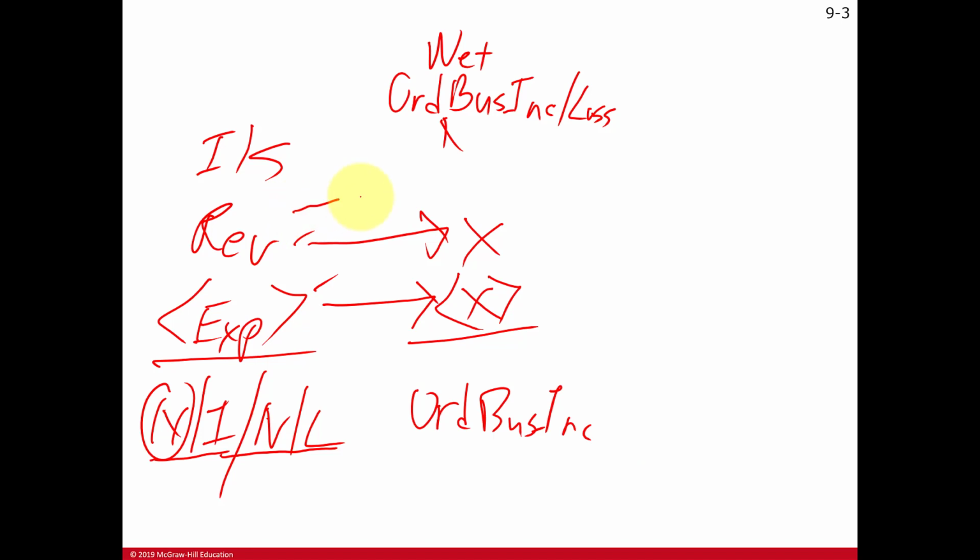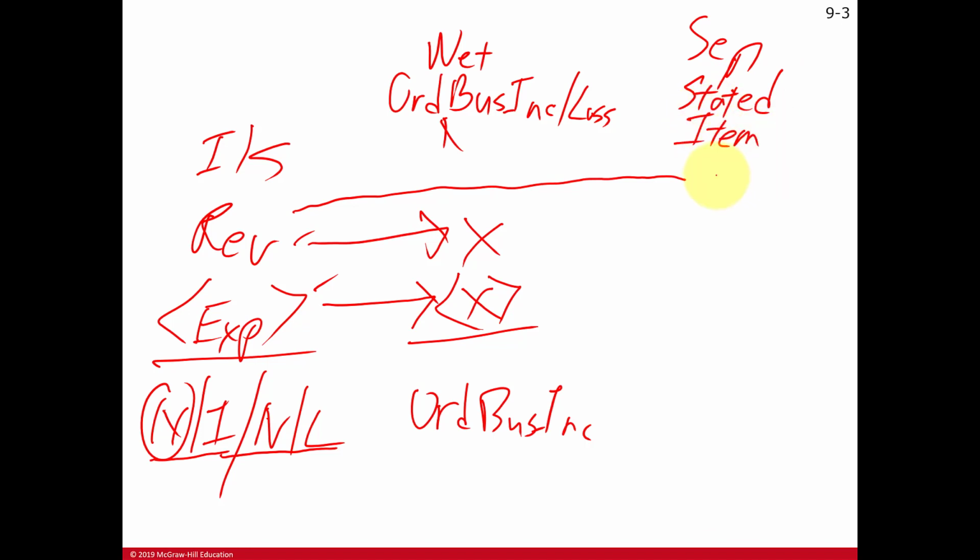Now the other revenues that aren't in this middle column are the separately stated items. Sorry for my bad penmanship here. Things like capital gains, the tax exempt income, the dividends, qualified and ordinary. Also stuff like the Section 179 deduction, charitable contributions, penalties, government fines. We know we can't deduct that, but that has to be reported as a separately stated item.